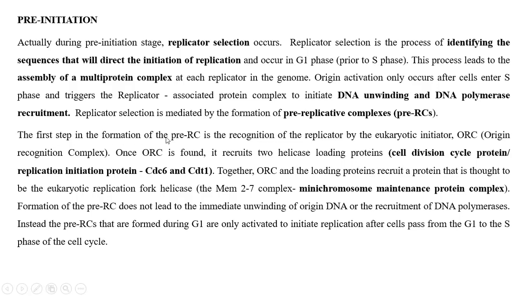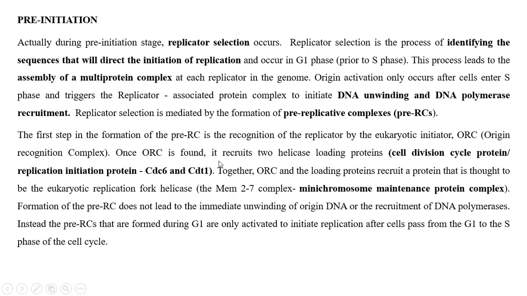The first step in the formation of the pre-replication complex is the recognition of the replicator by the eukaryotic initiator. Thus, the origin is called ORC, origin of recognition complex. In prokaryotes, it is called OriC. Here in eukaryotes, it is called ORC, origin of recognition complex.